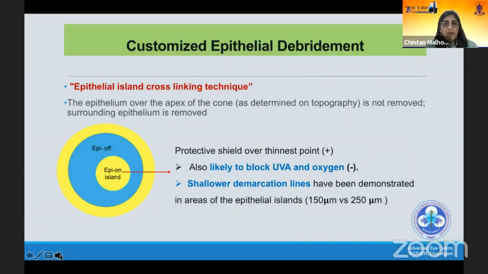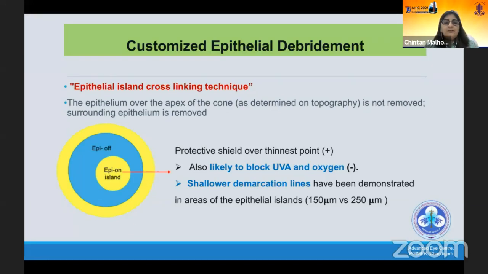Then we had the customized epithelial debridement, where at the thinnest part, on the steepest part of the cornea, the epithelium was left on and the rest was removed in an effort to preserve the thickness of this area. But the disadvantage is that it is also likely to block the ultraviolet A, because epithelium is known to block UVA and also block the oxygen.